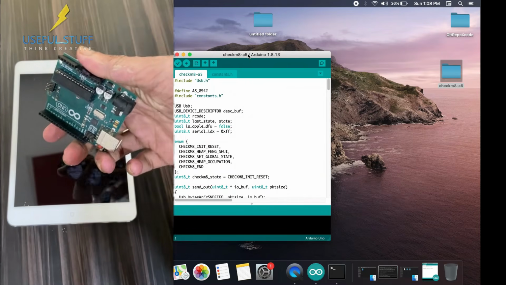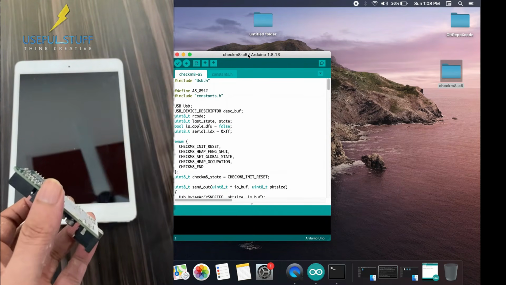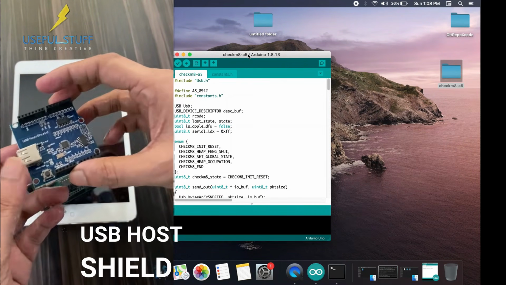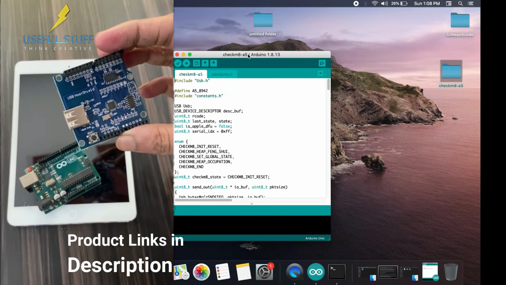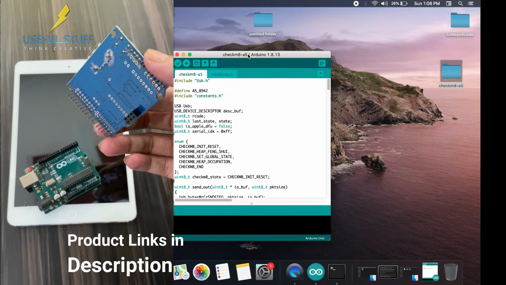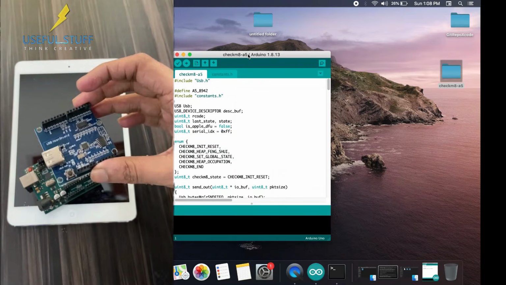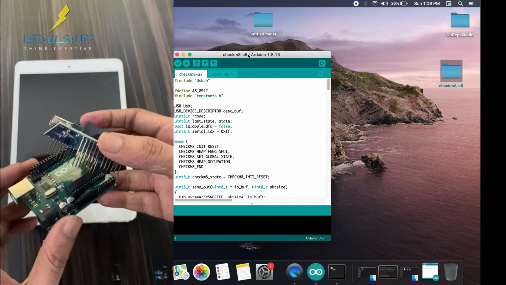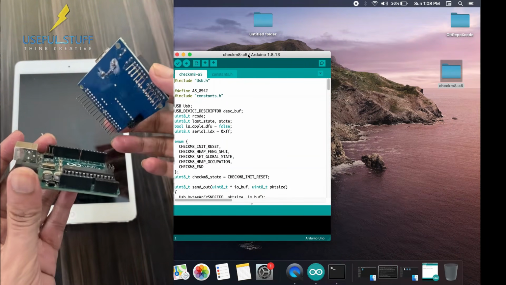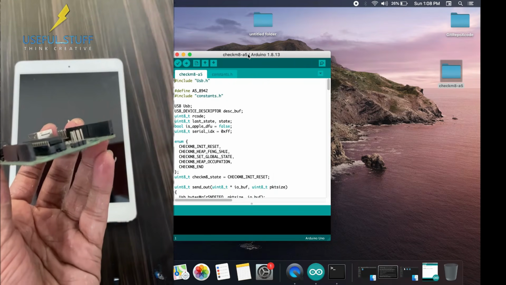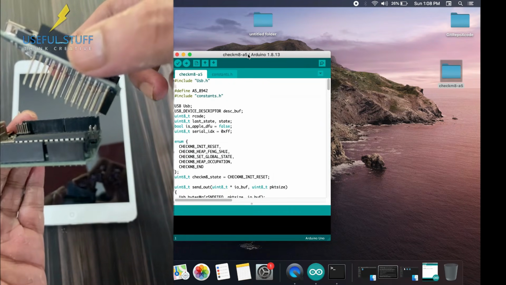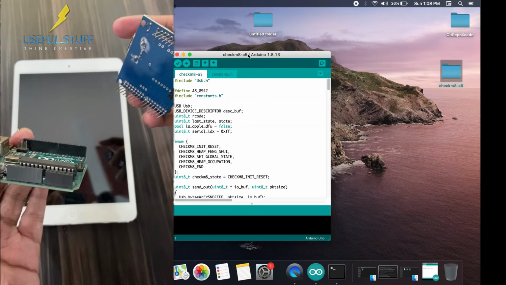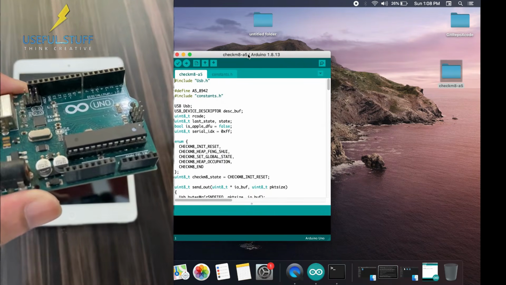Now we will need the next part, that is the USB host shield. I will have both the links in the video description, so you can get both of these together, no problem. It is very easy to get these attached to each other, just like a sandwich. You will be able to see the pins, and where the pins will go into. It is pretty easy to determine.